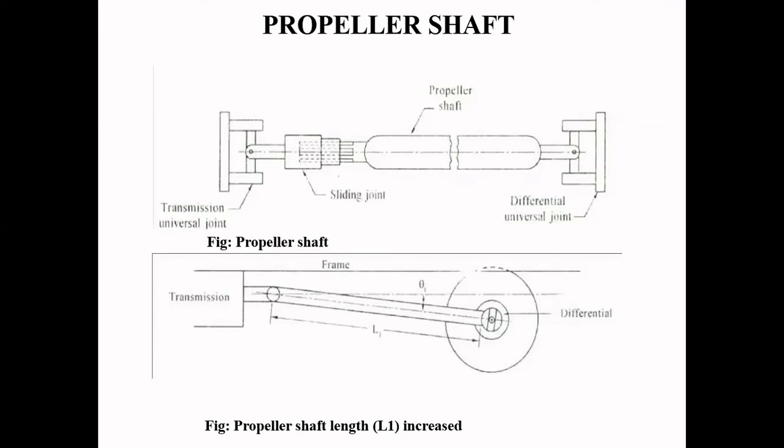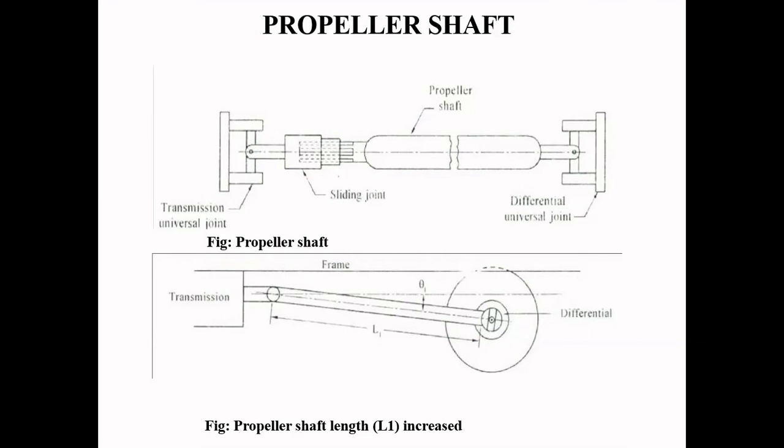One is the driving element, another one is the driven element. We can say the propeller shaft transmits the torque, or the turning moment.